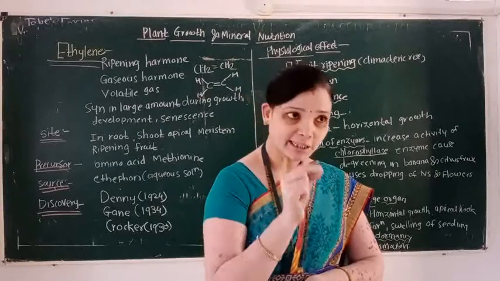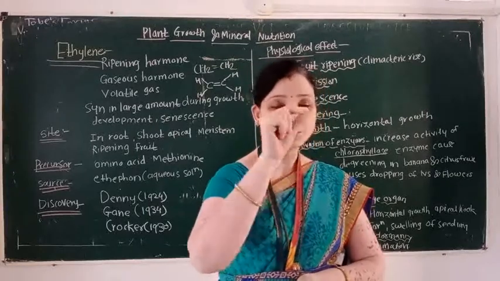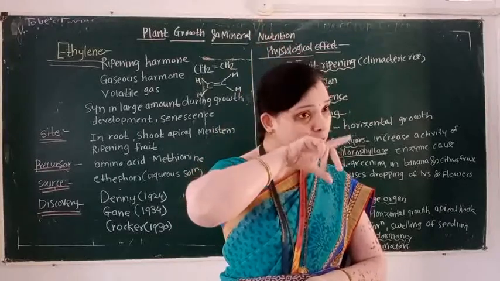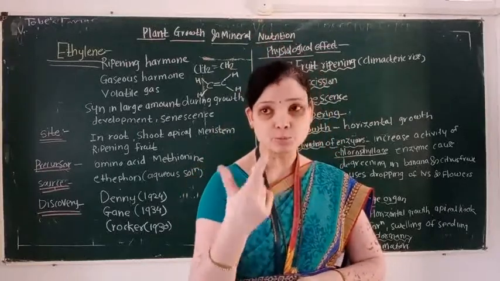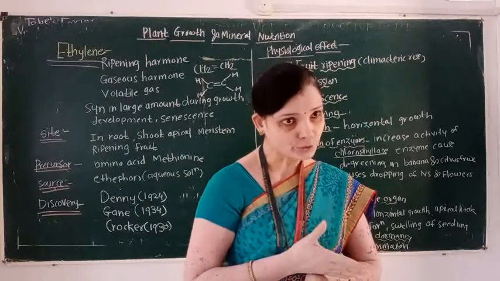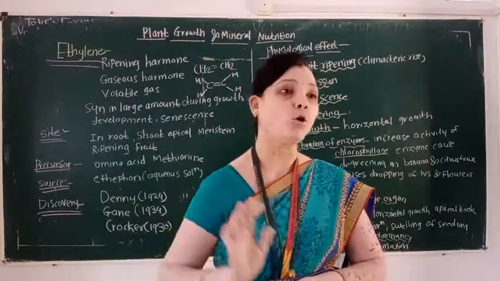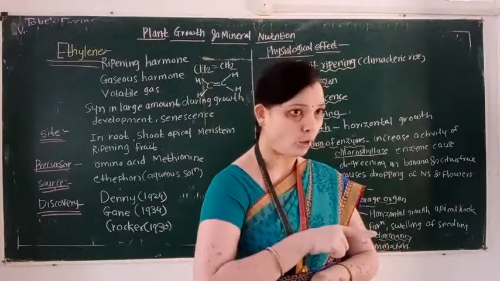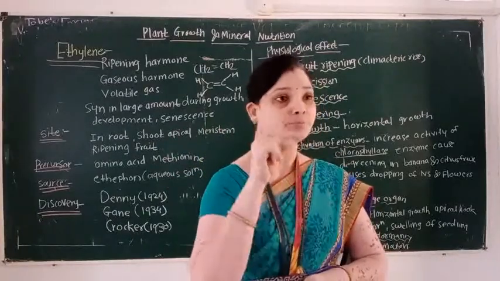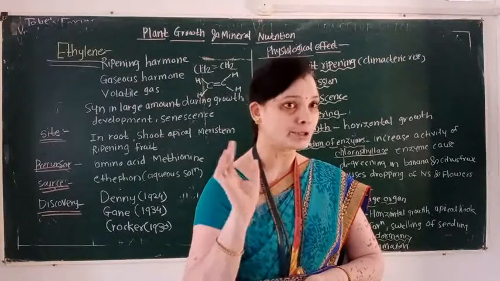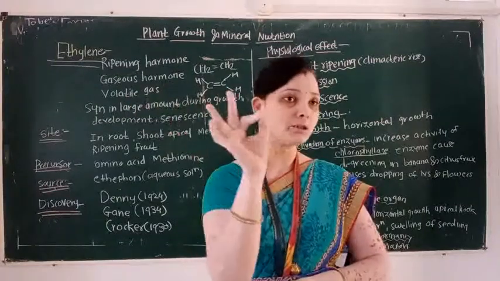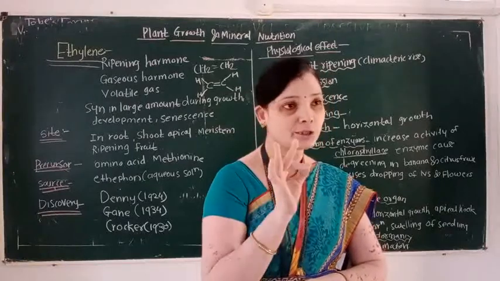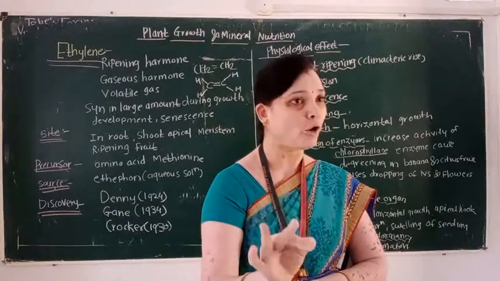That is, it inhibits the elongation of the stem, but it is also responsible for horizontal growth of the stem. First application is that ethylene is used in ripening of a fruit.